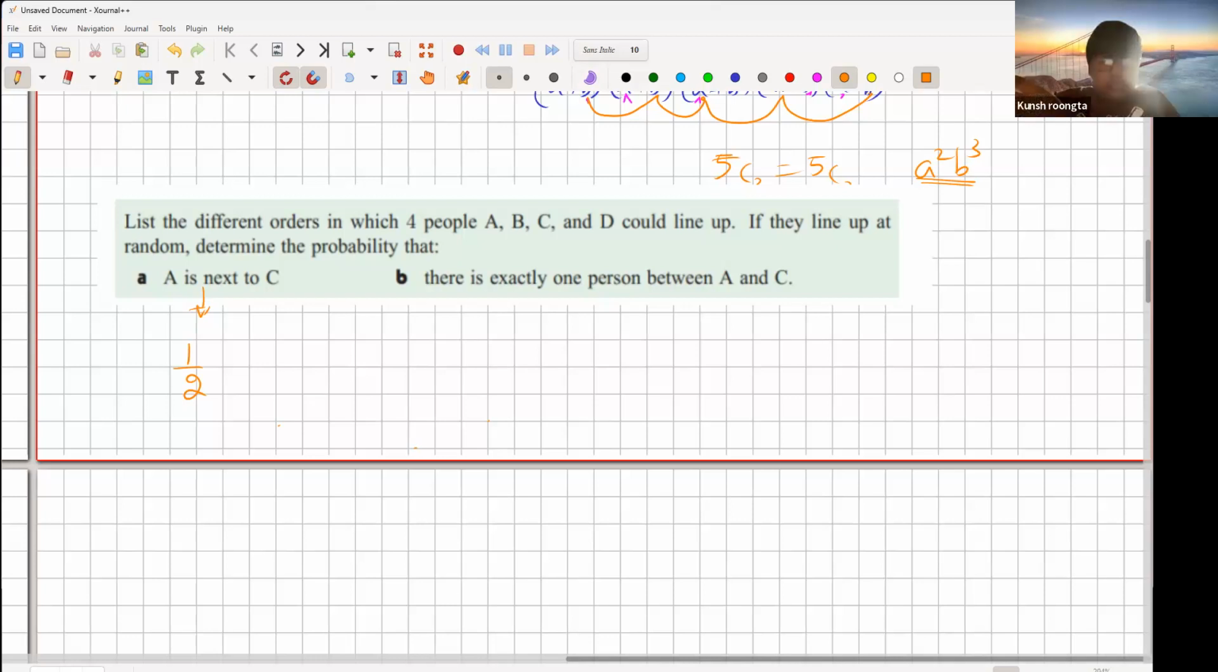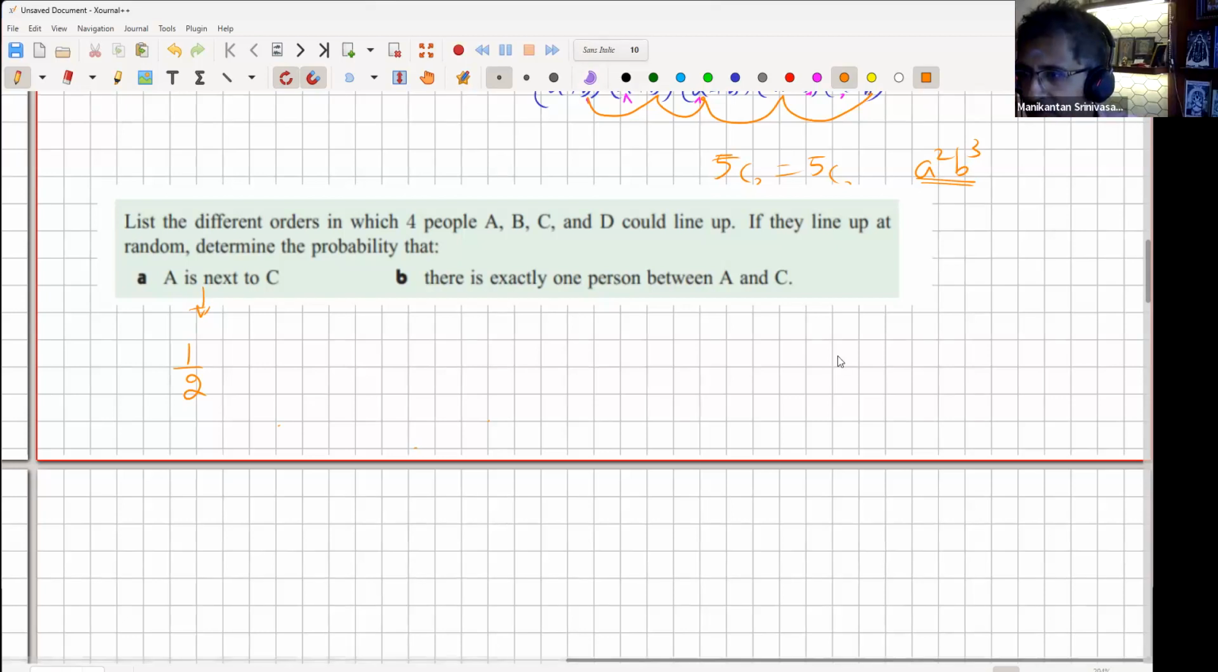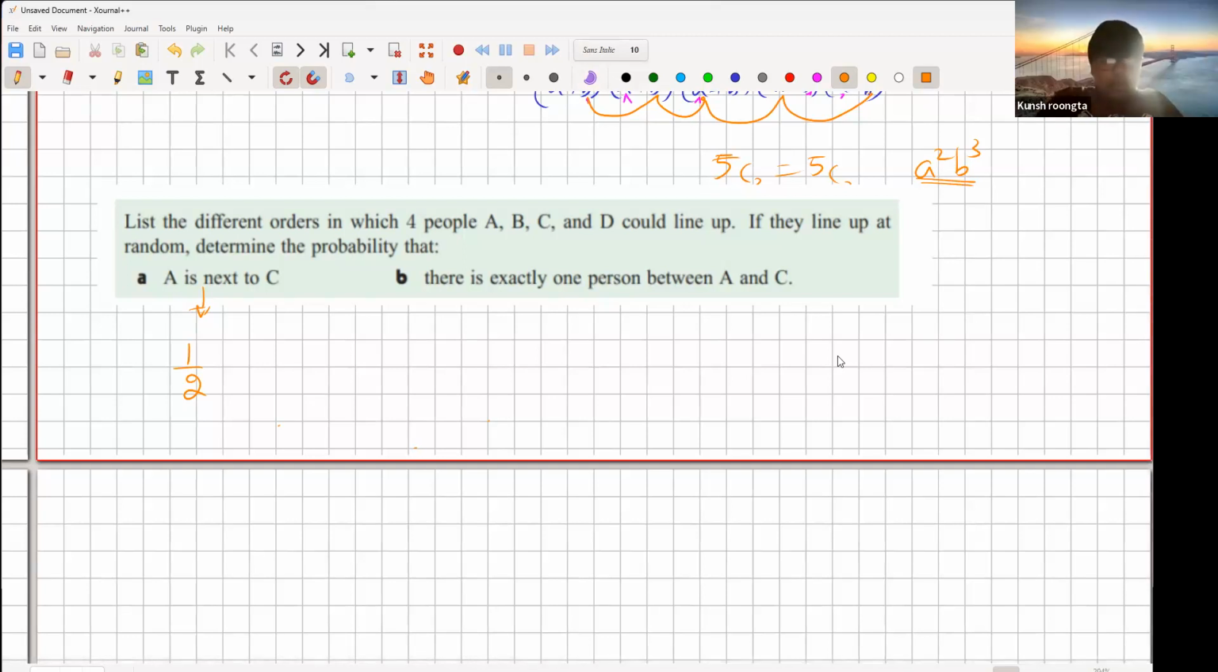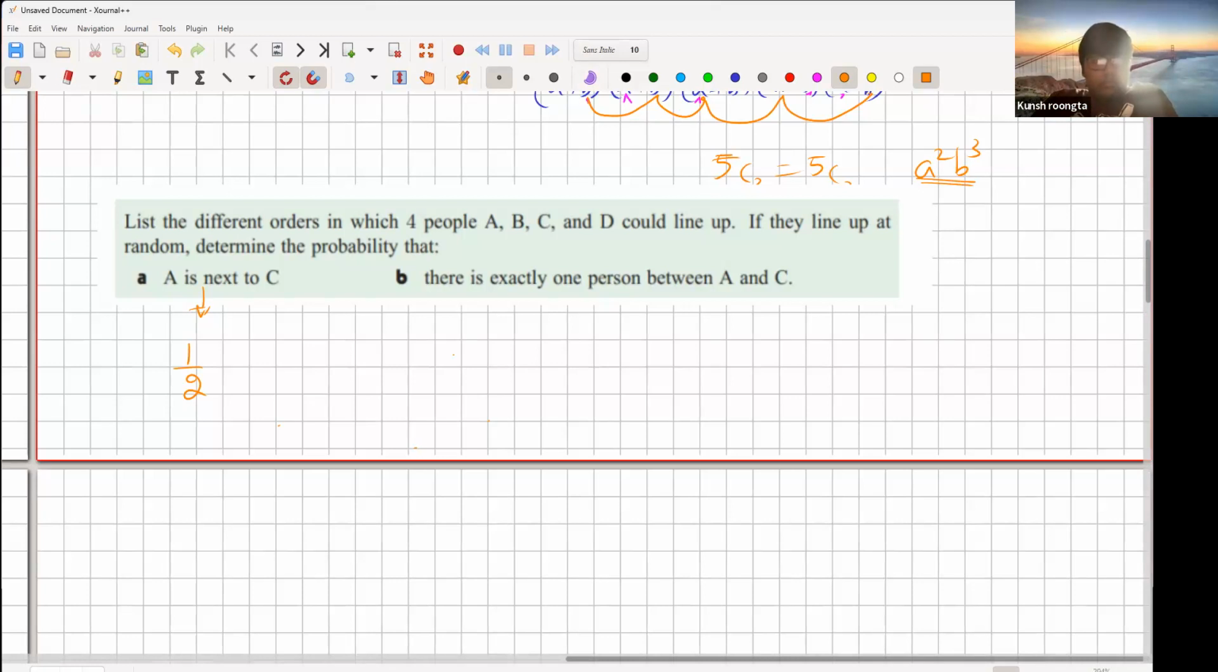Hello? Hello, can you hear me, sir? I can hear you. Because you lagged out for a second. Yeah. For every possibility of A being next to C, there's another possibility where it isn't. So not very clear. What do you mean by that?